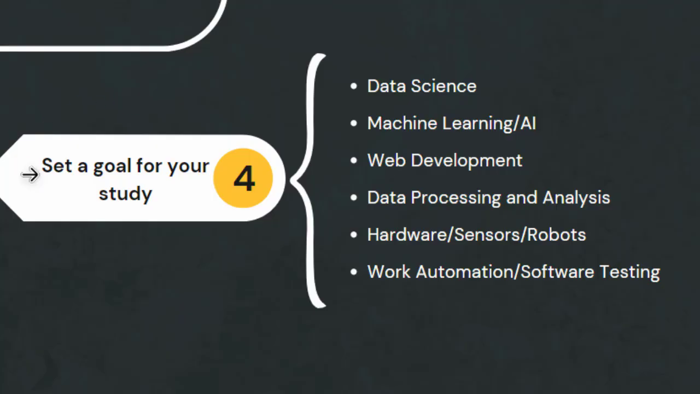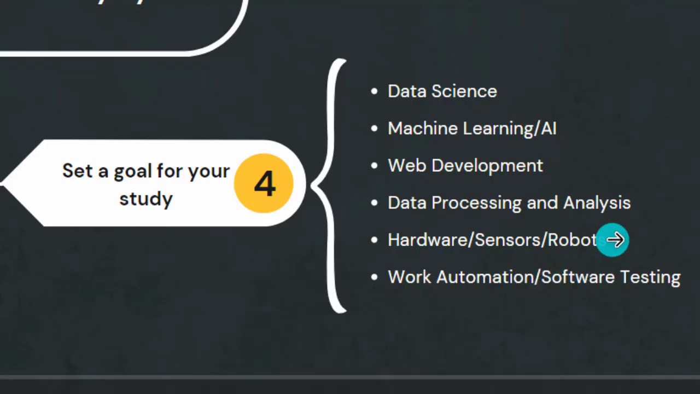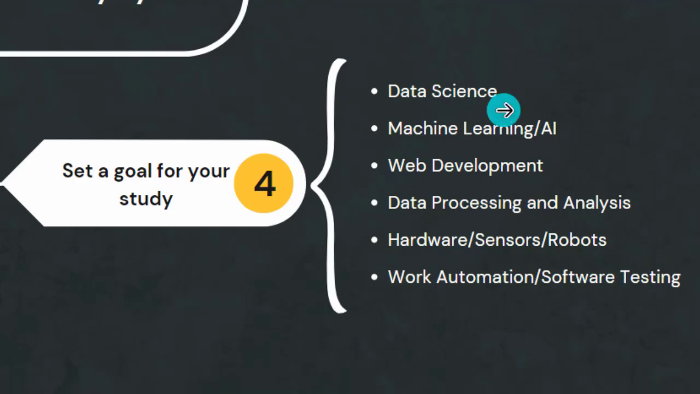As we know, Python can be used in data science, machine learning, and AI. Python can be used for web development. Python can be used for data processing and analysis. Python can be used in hardware, sensors, and robots. Python can be used for work automation and software tests. So Python can be used for a lot of stuff, which means there is a lot that you would need to study. That's why I'm saying don't make this mistake. Don't start everything, set your goals.